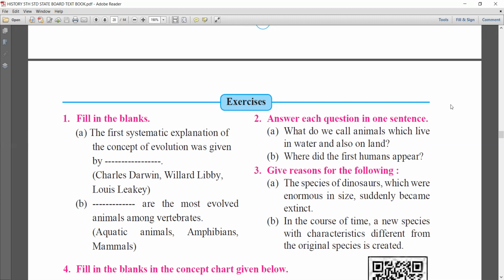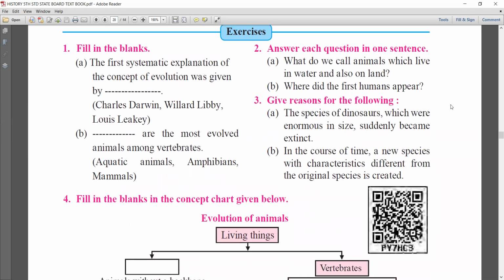Which one? Give me the answer. Here the answers are aquatic animals, amphibians or mammals. In this, which is the right answer? Yes, that is mammals. Mammals are the most evolved animals among vertebrates. Okay, so these were the two fill in the blanks.